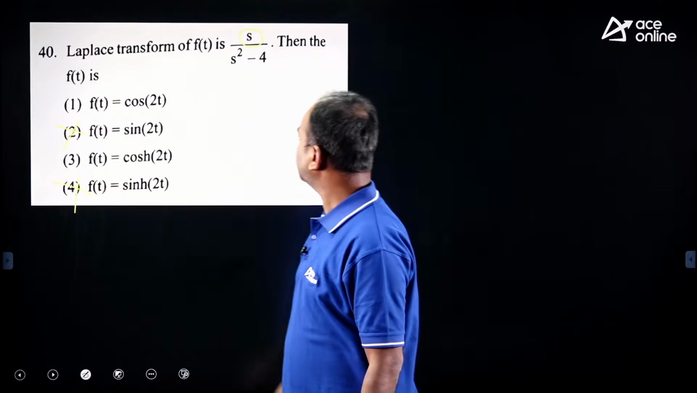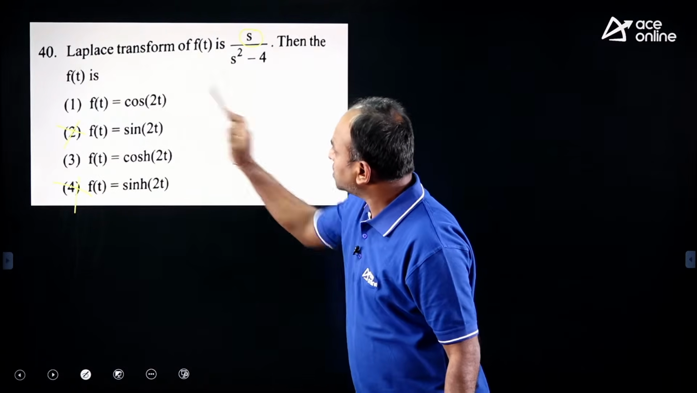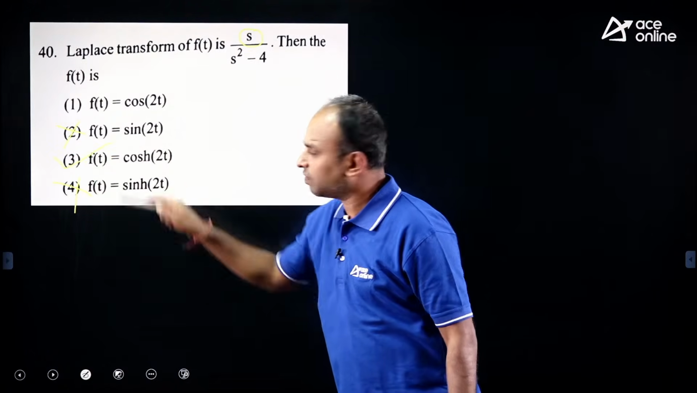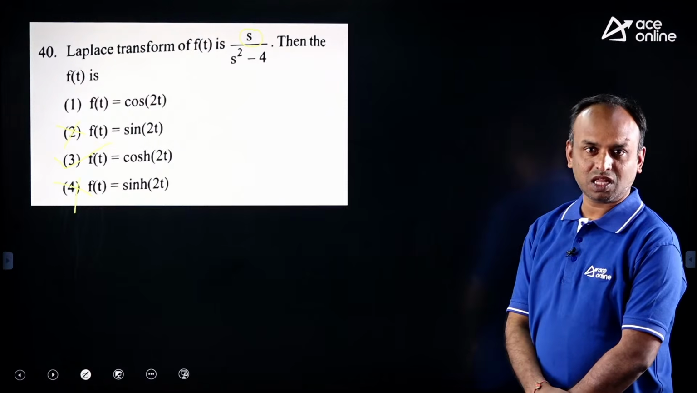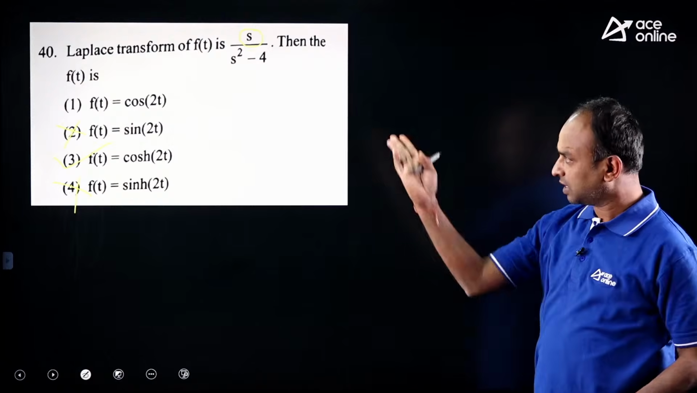In the denominator, plus symbol means cos. Denominator minus symbol means cos hyperbolic. So the third one is a direct formula. There is no chance to even put pen to paper. Okay, direct, with eyes only we can tell the answer.